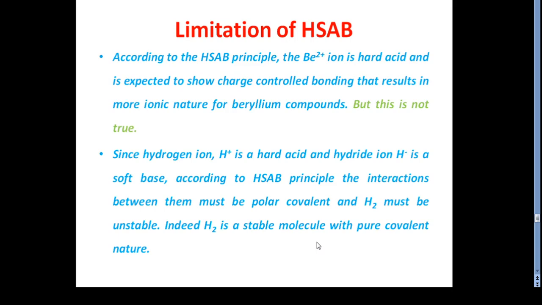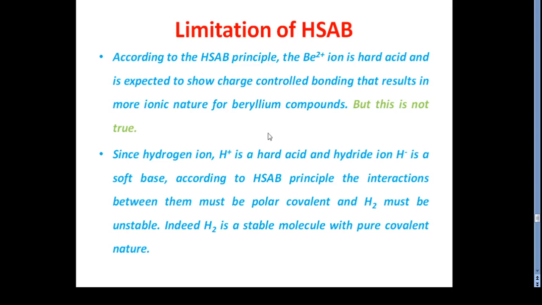So students, after the applications, there are also limitations of HSAB. So what are the limitations? There are a number of different limitations in the books, but I have selected some points. According to the HSAB principle, the beryllium ion is a hard acid and is expected to show charge-controlled bonding, resulting in more ionic nature for beryllium compounds.